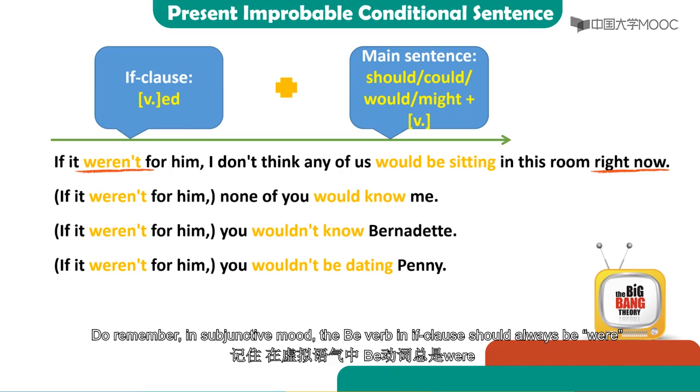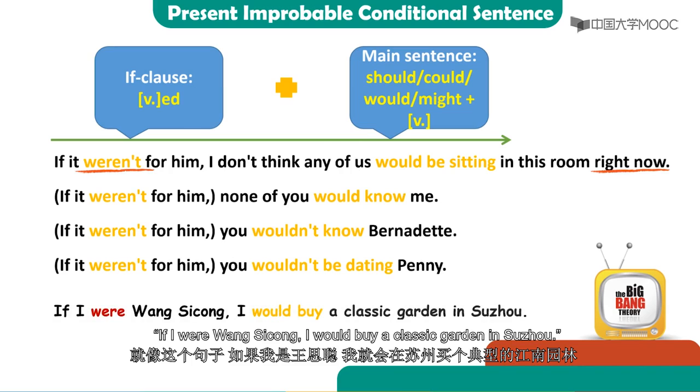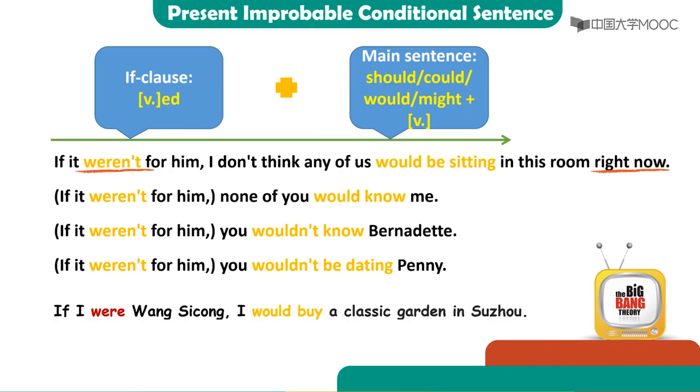Do remember, in subjunctive mood, the be verb in if clause should always be were, regardless of the subject, as in the sentence, if I were Wang Sicong, I would buy a classic garden in Suzhou.